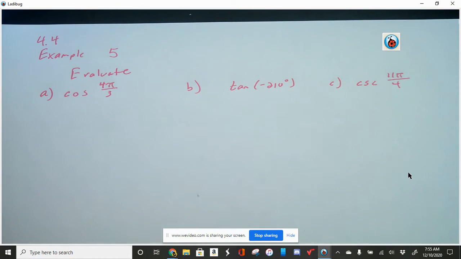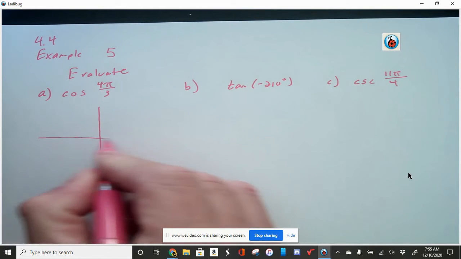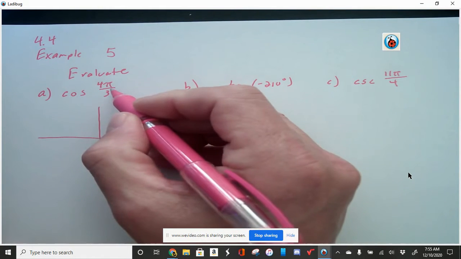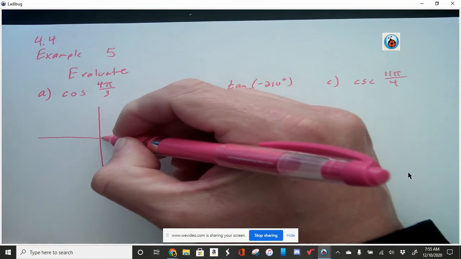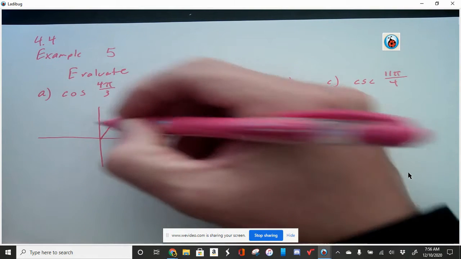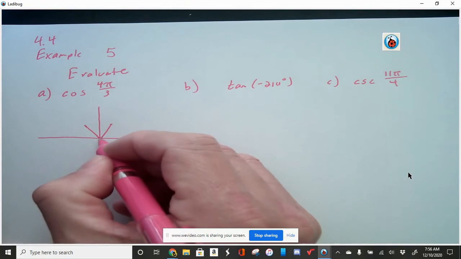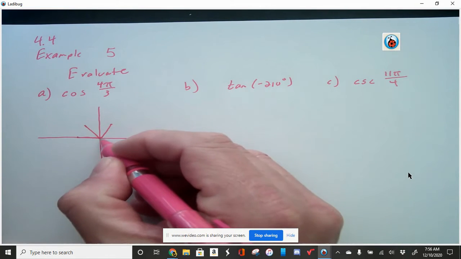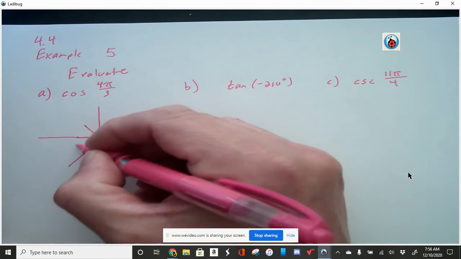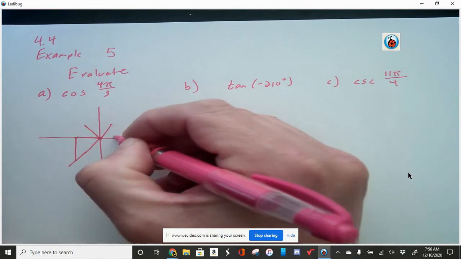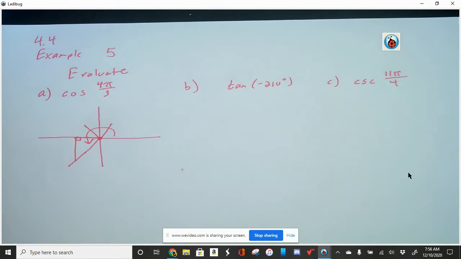Okay, so to help out, I'm going to just draw out this angle. I've got 4 pi over 3. Once you become familiar with the unit circle, you'll see that this is 1 pi over 3, this is 2 pi over 3, this is 3 pi over 3, and then 4 pi over 3 would be about right here. Okay, I'm going to go ahead and draw that right triangle then.